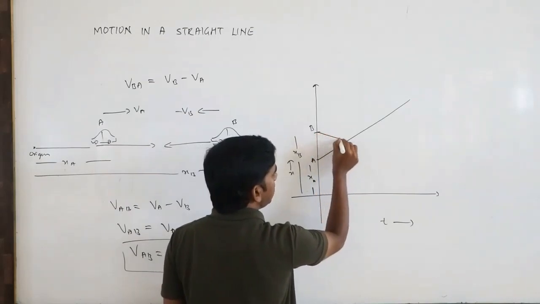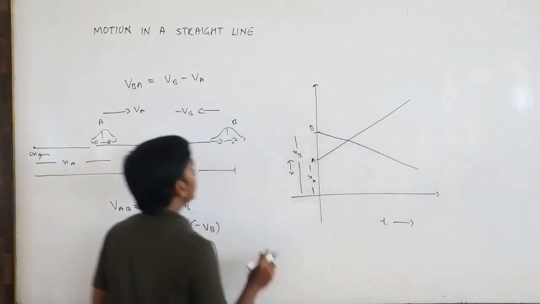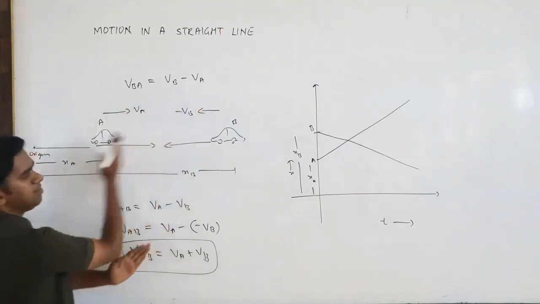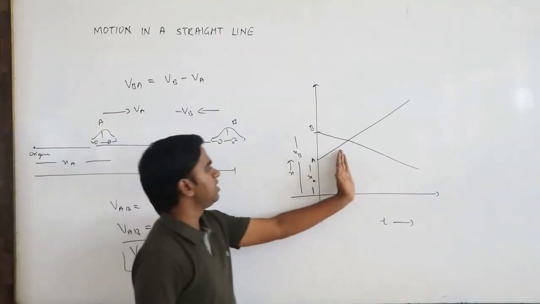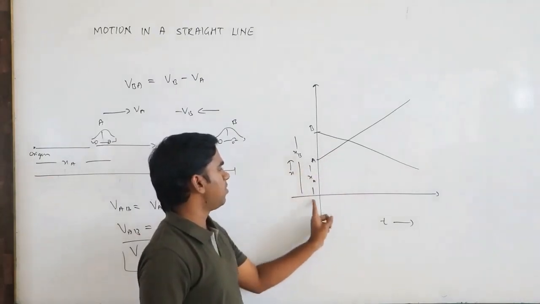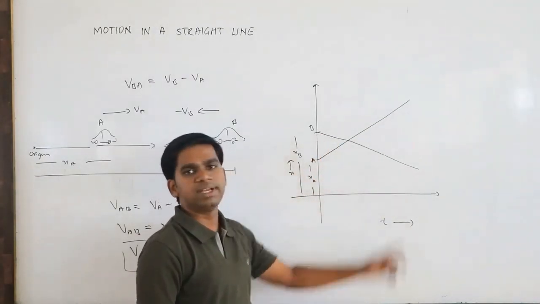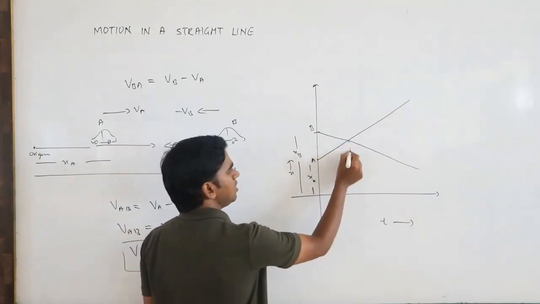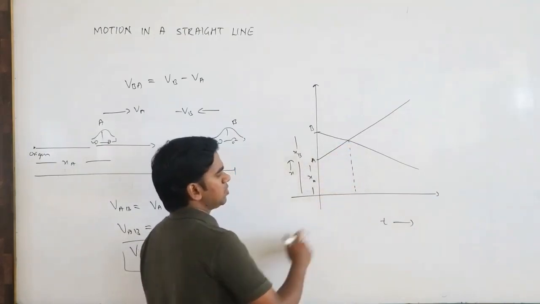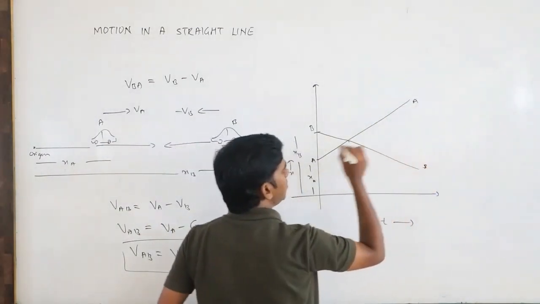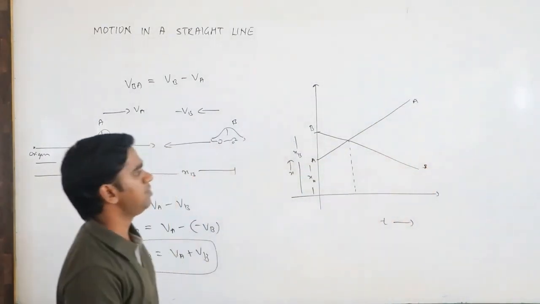Somewhere they will meet each other, so A will go on that side and B will come on this side. The distance of A from the origin goes on increasing, the distance of B from the origin goes on decreasing, and at some point they will meet. This is A, this is B. If you take the slope, you will get VA and VB.